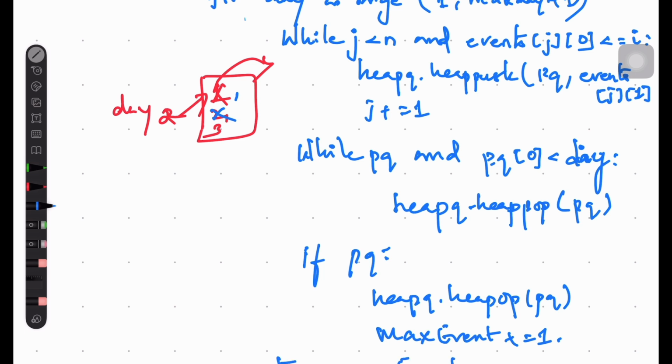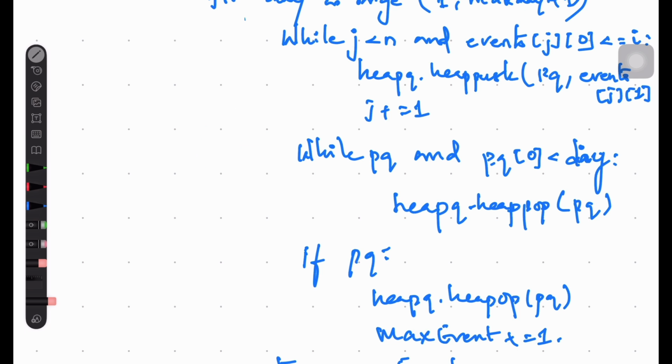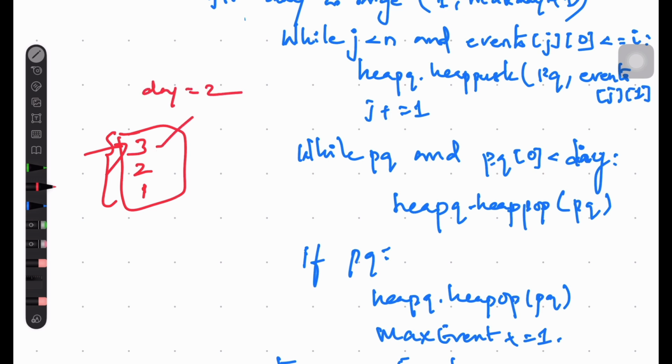So now here if we wouldn't have used the priority queue, for example, if the array is like this, whatever you have added, it will be there. So we have to traverse through the array, whether this is less than or equals to day, then we have to pop it out, right?